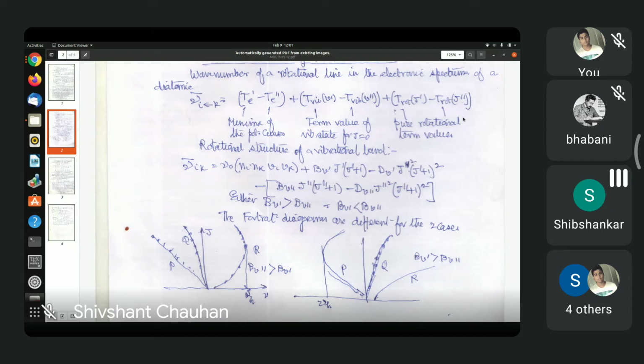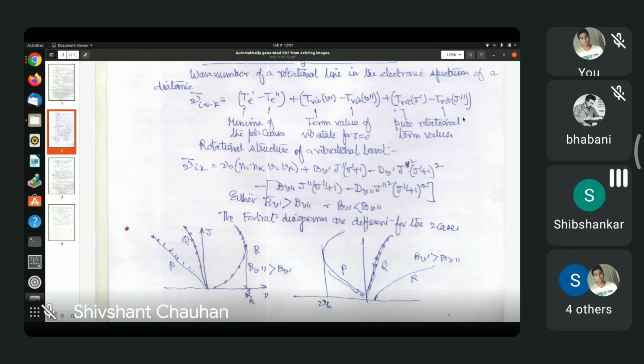Because what happens? Let us say J prime is greater than J double prime. There are three branches: one for delta J 0, one for delta J plus 1, one for delta J minus 1. Delta J means J prime minus J double prime. J prime is the upper state J, and J double prime is the J in the lower electronic state. So J prime minus J double prime can be plus 1 or minus 1 or 0.